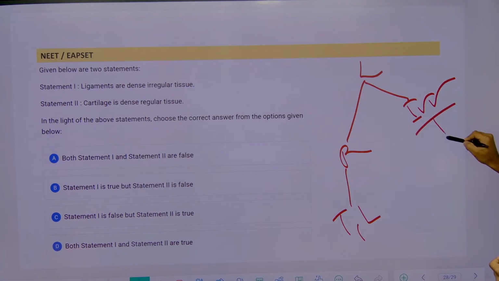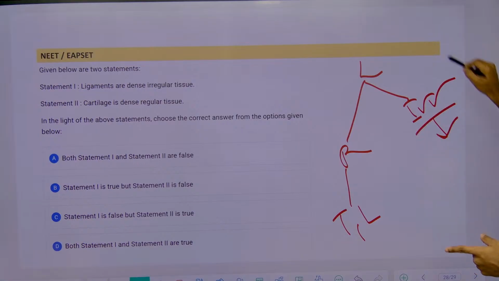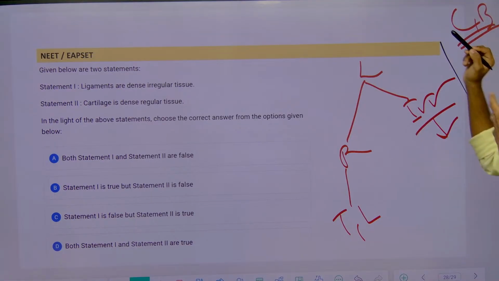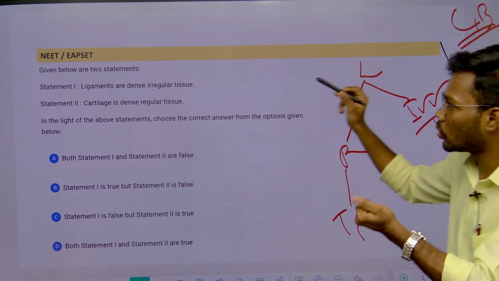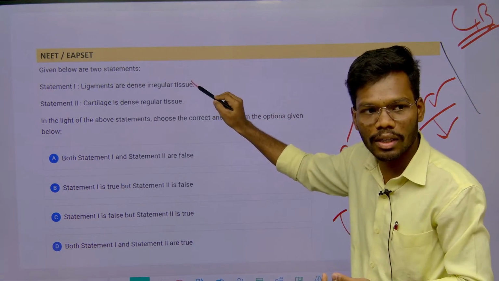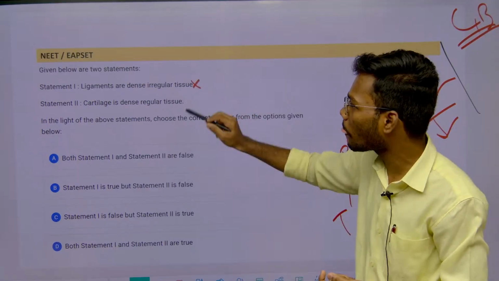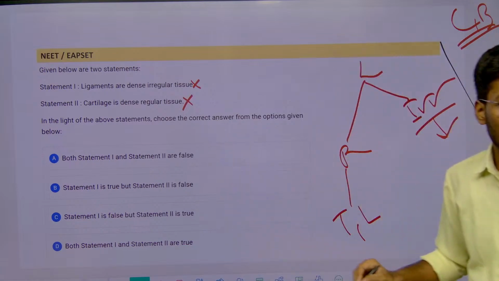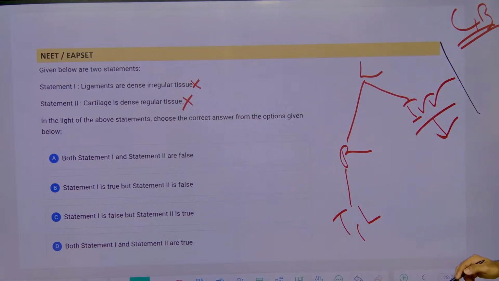In irregular we have discussed many examples, but not cartilage. Cartilage is another thing. Cartilage and bone are what? Skeletal connective tissue. So ligaments are dense regular connective tissue, not dense irregular, and cartilage is not a dense regular connective tissue, it is skeletal tissue. Both statements are wrong.